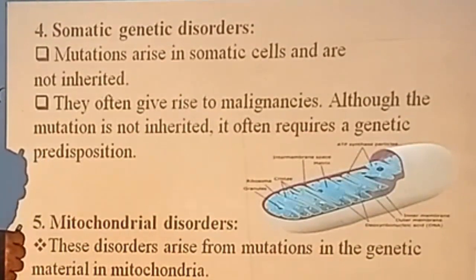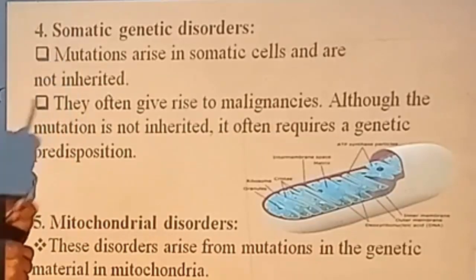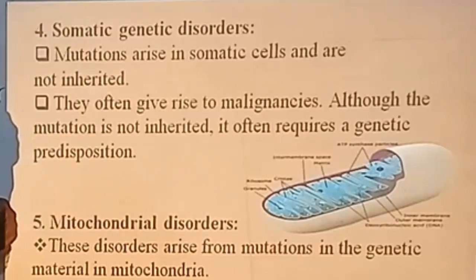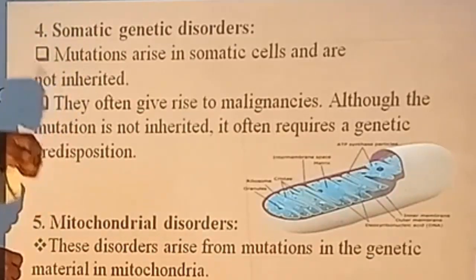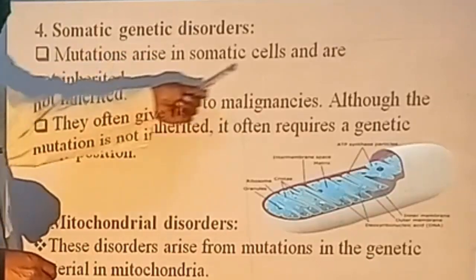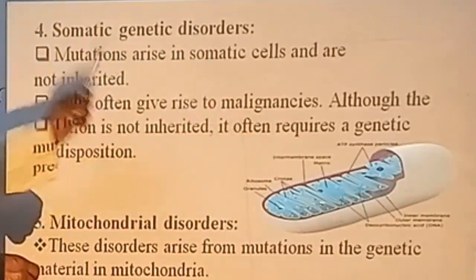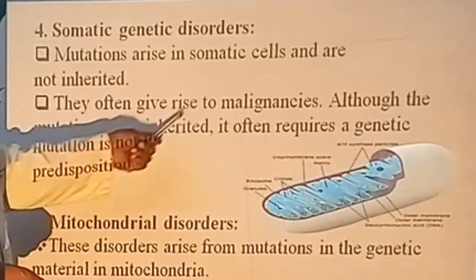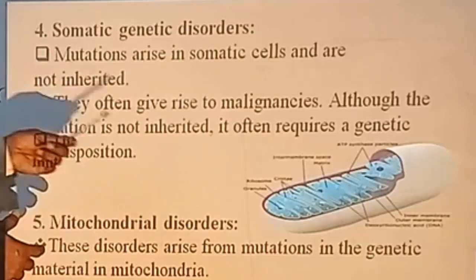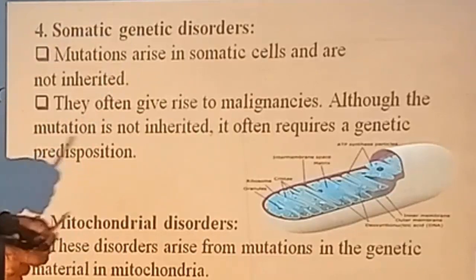Now somatic genetic disorders: the mutation arises in the somatic cells, not in the germ cells. Mutations that happen in the germ cells are inherited and transmitted to the next generation. A mutation that happens in the somatic cells is not inherited. They often give rise to malignancies. Actually all the malignancies are due to these somatic mutations.